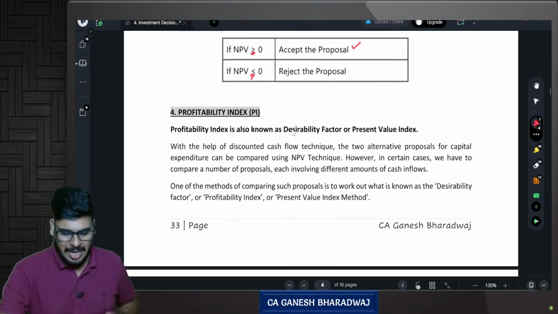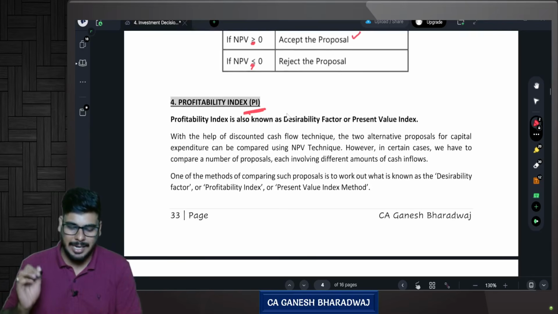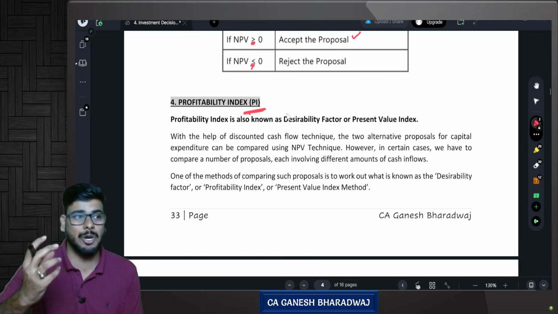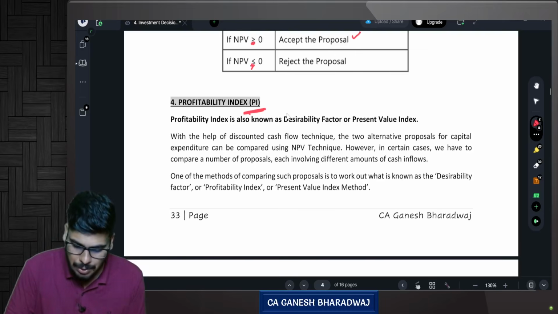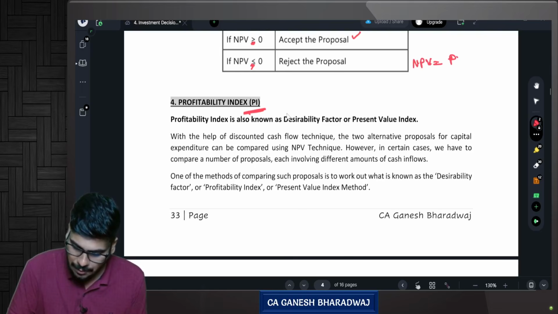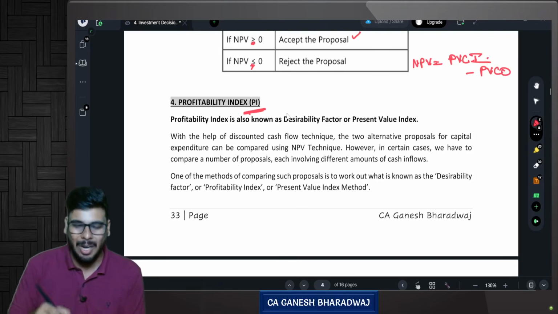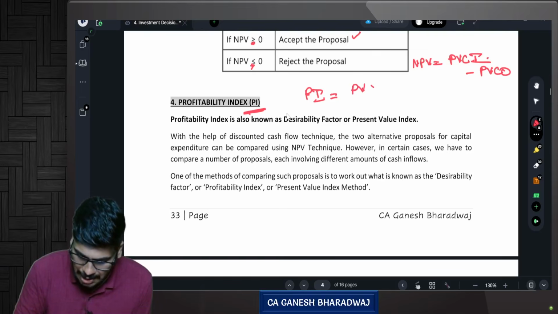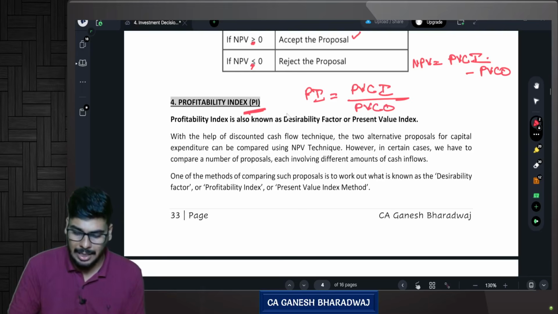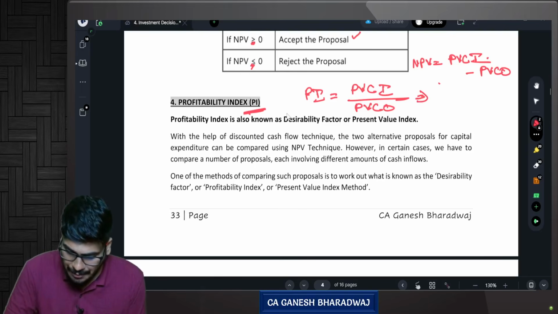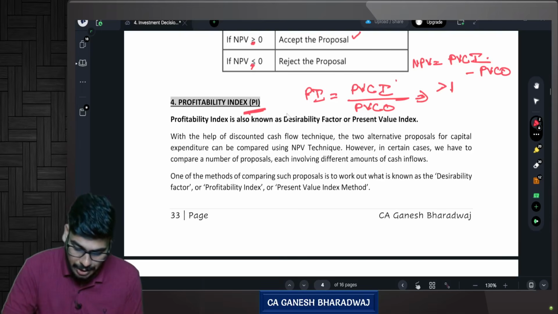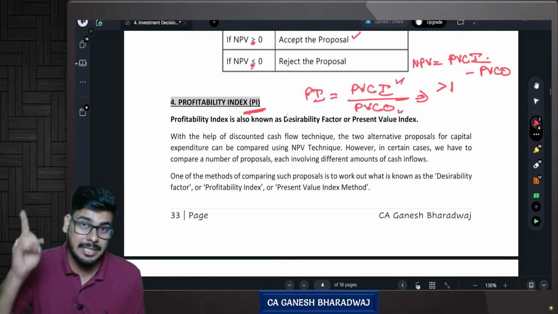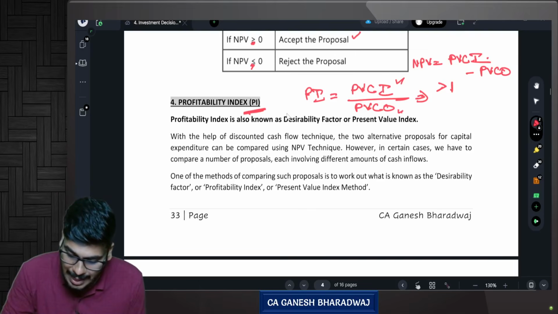Now, an extension of NPV is called the profitability index. NPV is present value of cash inflows minus present value of cash outflow. Profitability index is a ratio: present value of cash inflow divided by present value of cash outflow. If your profitability index is greater than 1, the numerator is more than the denominator, or in other words, inflow is more than outflow. It means that the NPV is positive.